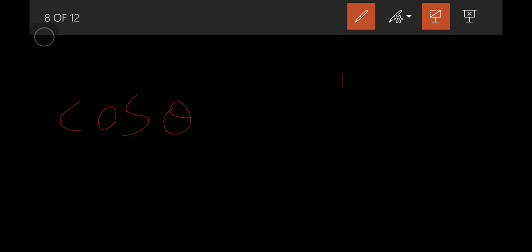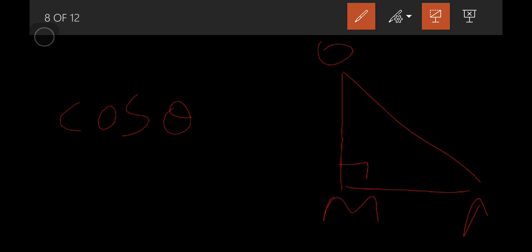Given the triangle OMA, it is a right triangle. For a right triangle we can use trigonometry.